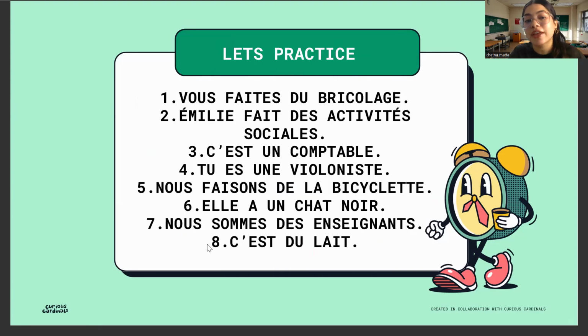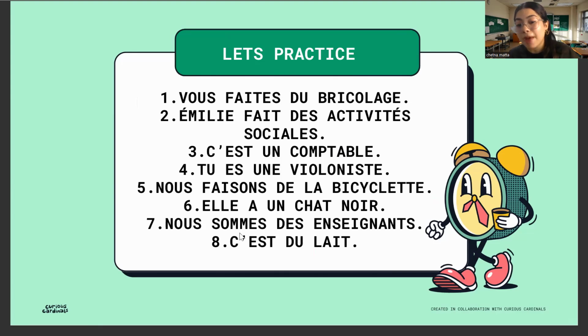Let's practice some of them. Vous ne faites pas de bricolage. Emily ne fait pas d'activité sociale. Ce n'est pas un comptable. Tu n'es pas une violoniste. Nous ne faisons pas... Now here you have to change it because it's with faire. So de bicyclette. Elle n'a pas de chat noir.